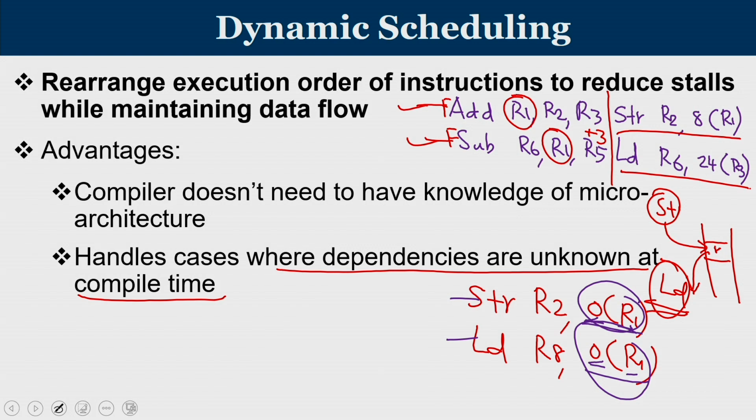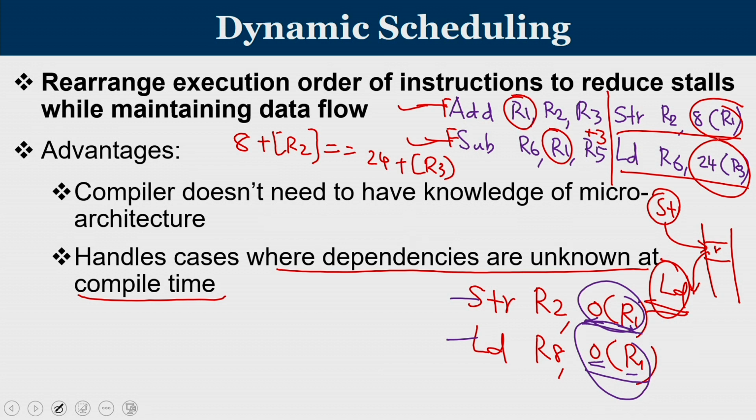Now the challenge is, is this a dependency? These two instructions are going to be dependent if 8 plus the content of R1 is equal to 24 plus the content of R3. That is the dependency; these can be the same. We will come to know only if you add up the value of R1 with 8 and R3 with 24. So by simply looking at the instructions and the operands, we don't find there is a dependency.